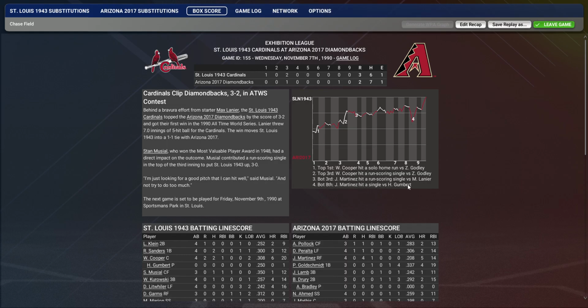I should say once JD Martinez singled, I think that was when it was first and third nobody out. So that was the closest Arizona came to winning this game once the lead got taken. But regardless, a good game. We are ending this game here. Sorry, I was distracted by the fact that I like the little note here that Stan Musial won the Most Valuable Player award in 1948. Guys, we're in 1943, although we're also in 1990. So kind of confusing the way time probably works in these uniforms, but whatever.